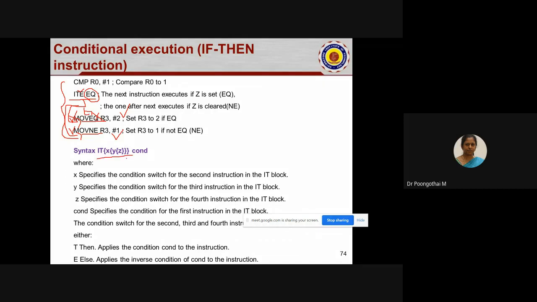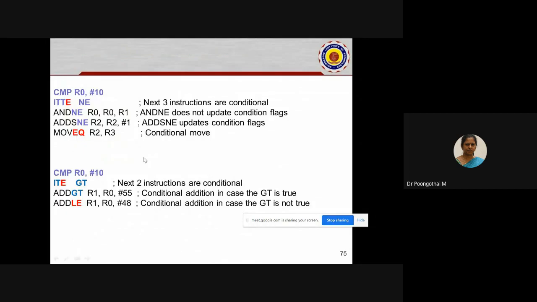This is the IT block. We have X, Y, Z. X specifies the condition for the second instruction, Y specifies the condition for the third, and Z specifies the condition for the fourth. And this will hold the condition for the first instruction. So I have explained these two. Do you have any doubts?